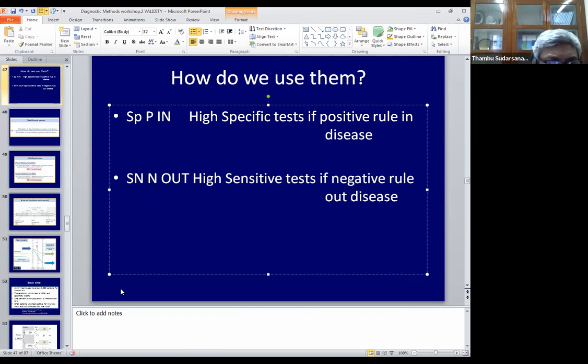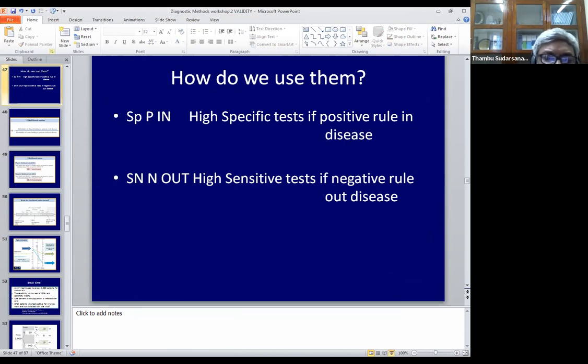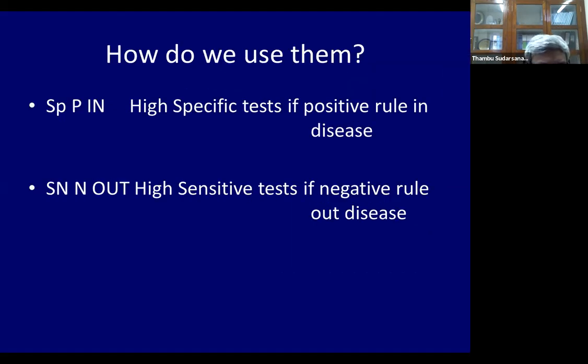If negative, you can rule out disease. So I apologize for that. So this is how generally one uses these tests in medicine. It's not intuitive. People think sensitivity is disease positive, highly sensitive, I can rule in disease. No, a highly sensitive test, if negative, can rule out disease. A highly specific test, if positive, can rule in disease.